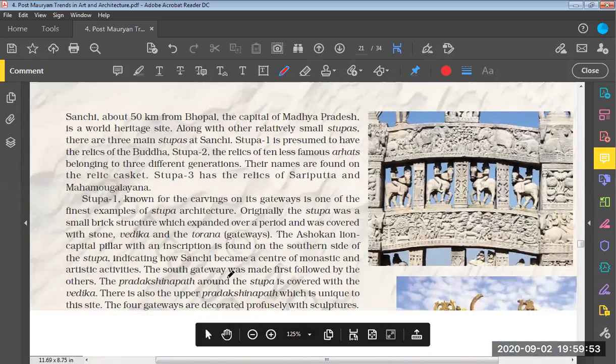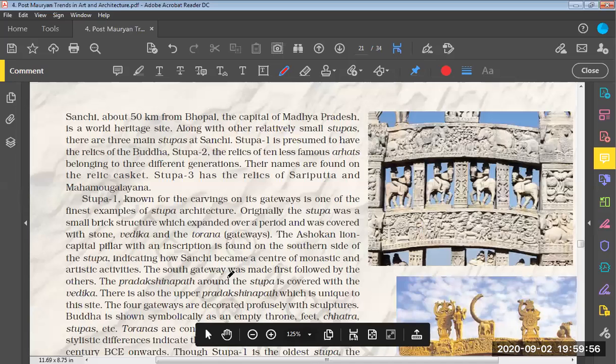Okay, that's all right. So now you can read it. I'll be muting myself so that you do not receive any noise from my end.